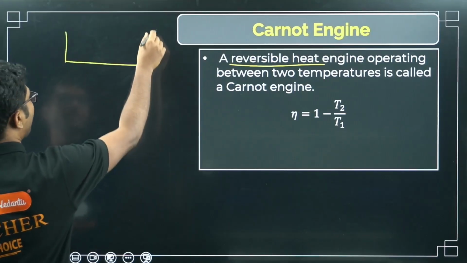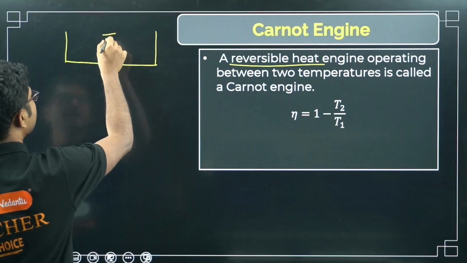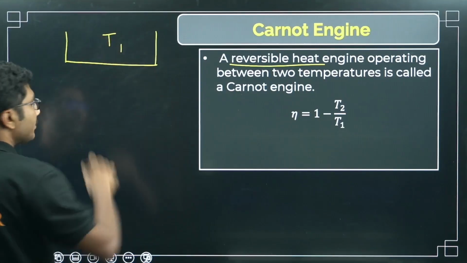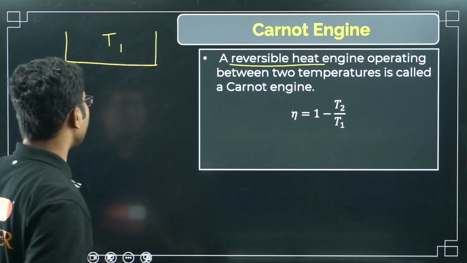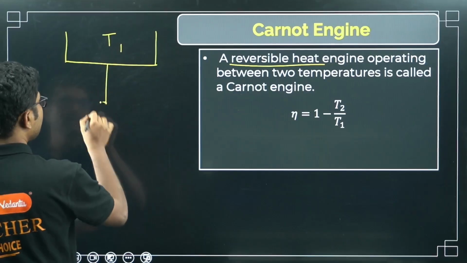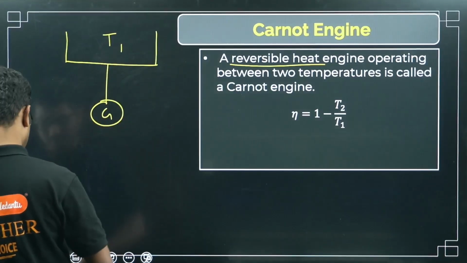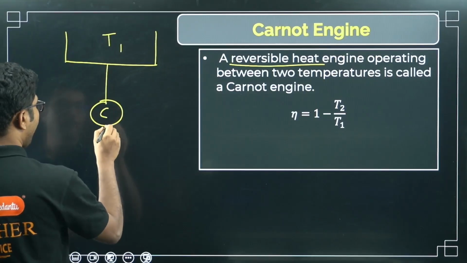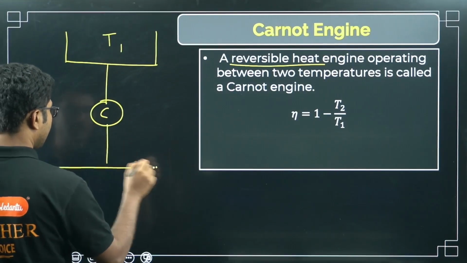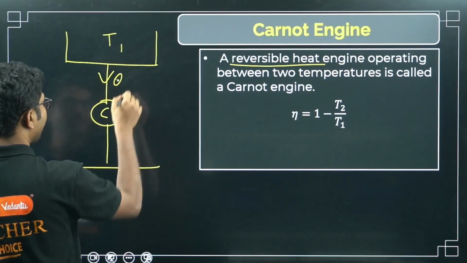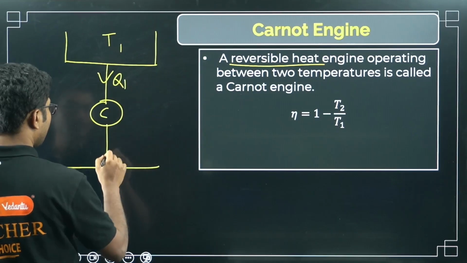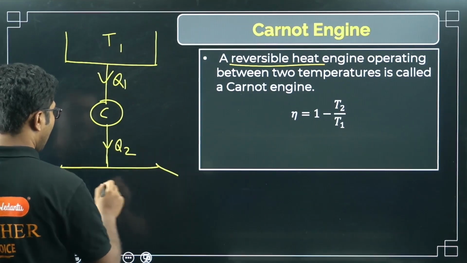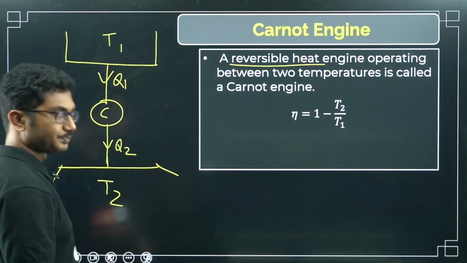You have a source at temperature T1. You have a Carnot engine, which is denoted by C. It is accepting some amount of heat Q1, it is rejecting some amount of heat Q2, and the final temperature is T2.